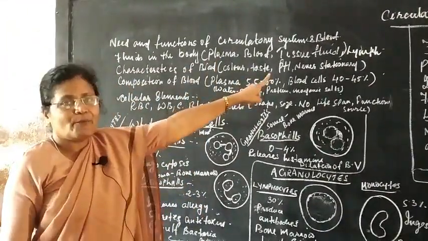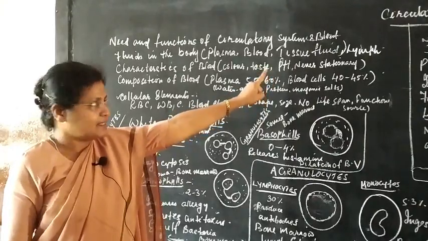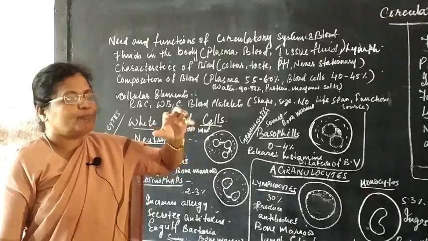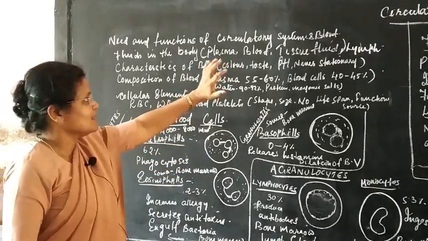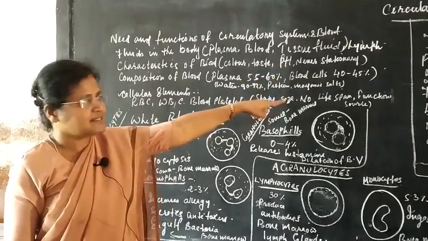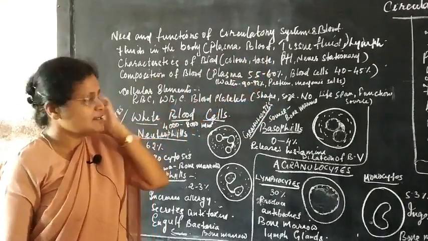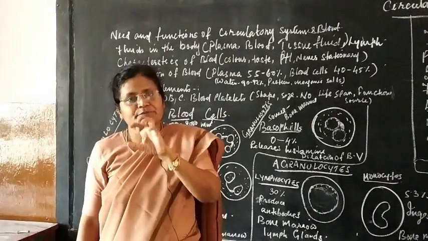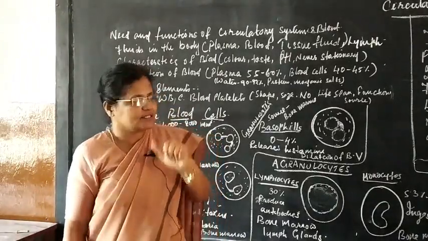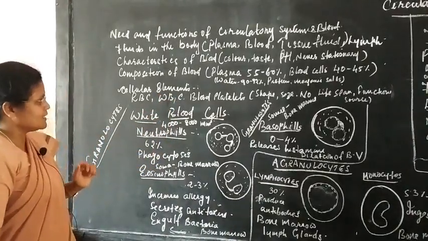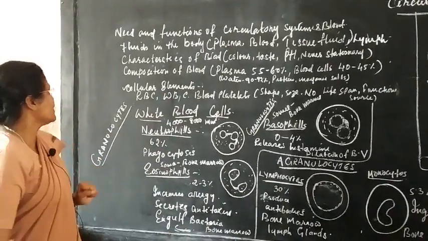I said in the PowerPoint about the lymph, what is lymph, but in detail I will teach you at the end of the chapter, because once you understand what is circulation, blood and blood vessels, you will be able to understand the functions of blood and what is lymph. Then you have a fluid present between the tissues called the tissue fluid. So, these are the 3 different types of fluid present in the human body.